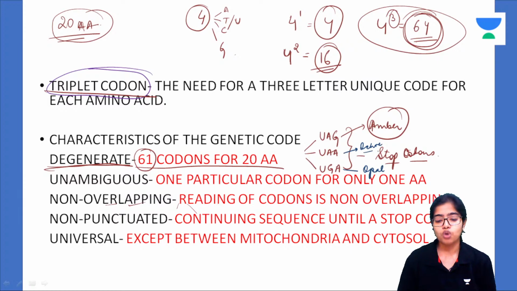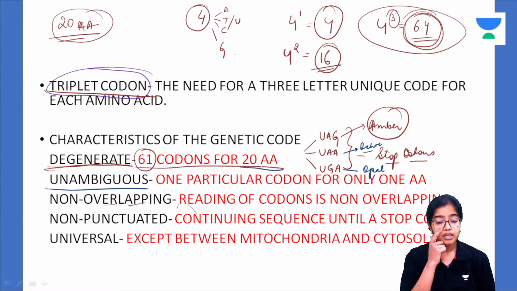These three are stop codons. That is why it leaves us with 61 codons coding for 20 amino acids. So therefore, one amino acid can have more than one codon. But this leads us to the second characteristic, which is that one codon is available for only one amino acid.